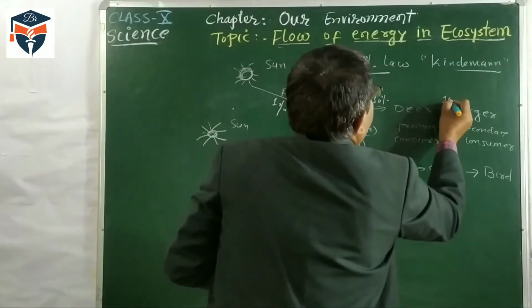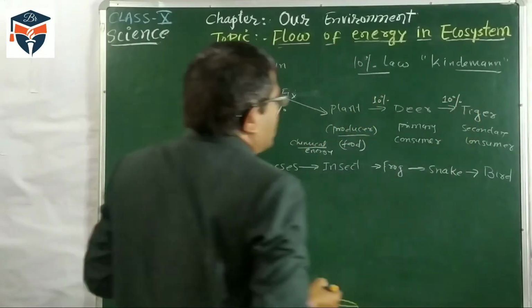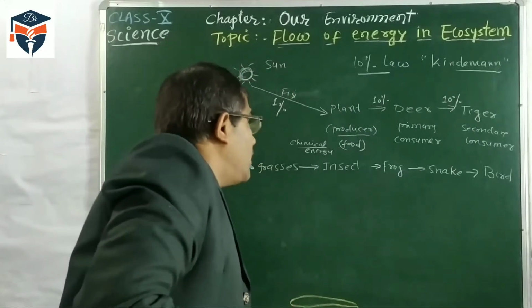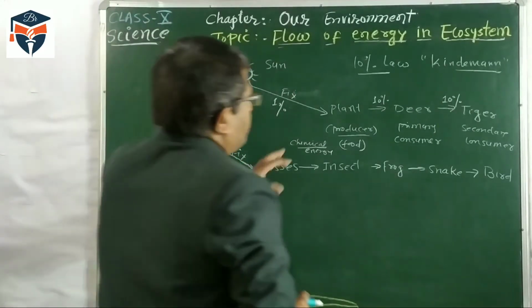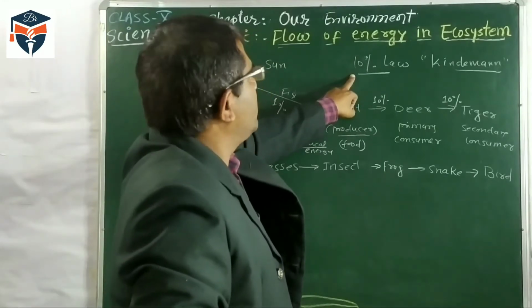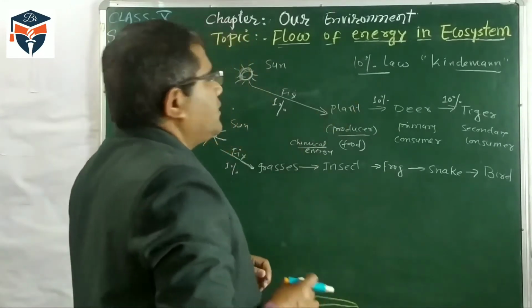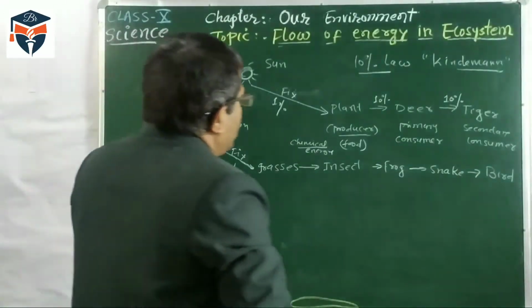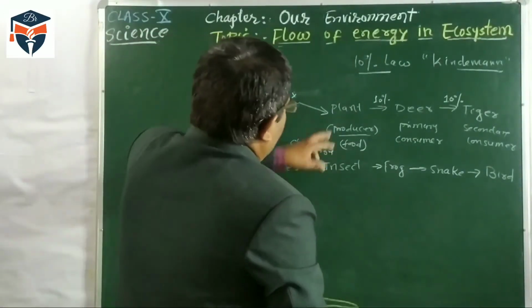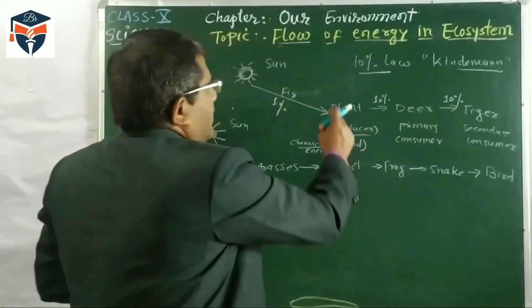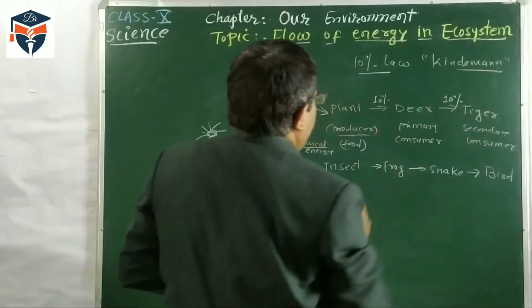Transfer of only 10% energy occurs from one trophic level to another trophic level. This law is called the law of 10% flow of energy, or simply the 10% law. So according to the 10% law, 10% energy is transferred from one organism to another organism.